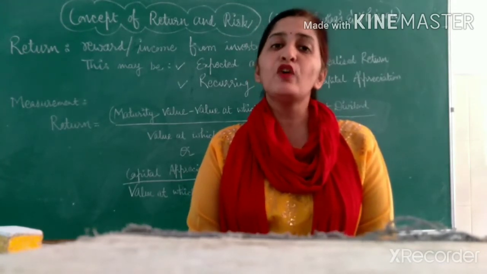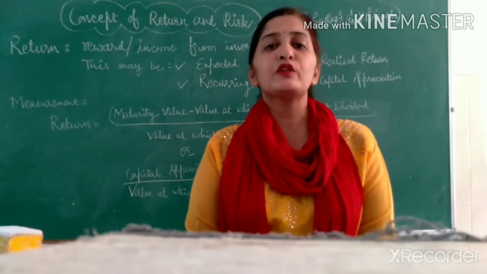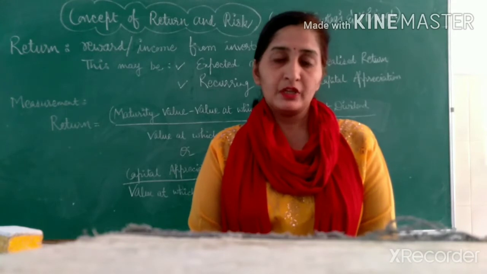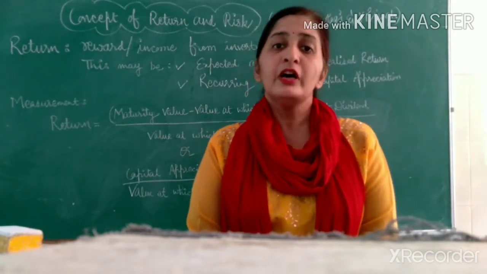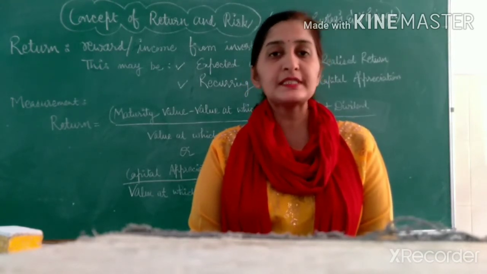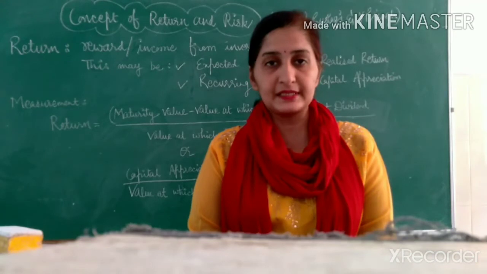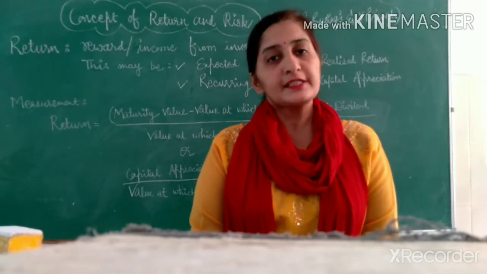That is, value of the principal amount of investment increases over a particular period of time. So a security may generate either the return in the form of recurring income or capital appreciation or both. So this is the concept of return basically, which shows the reward or the income from a particular security.